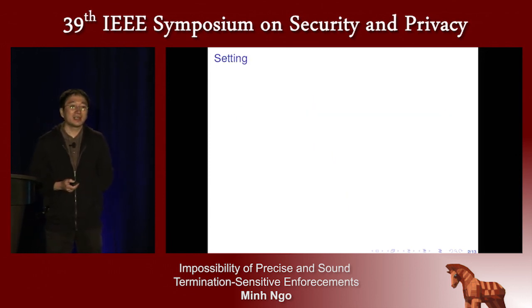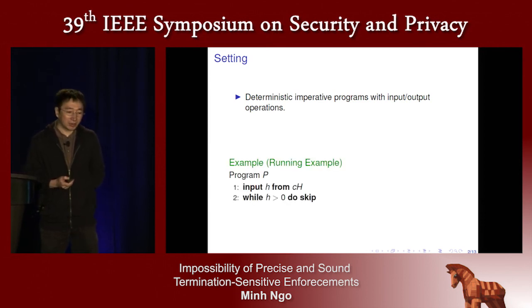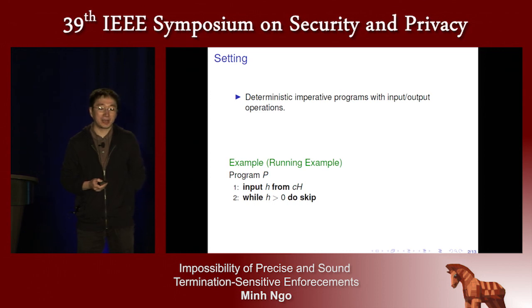First, in order to present termination-sensitive non-interference, I will give just a brief description of programs. We consider deterministic imperative programs with input and output operations. Here is an example of such a program: input H from CH, and while H larger than 0, do skip.